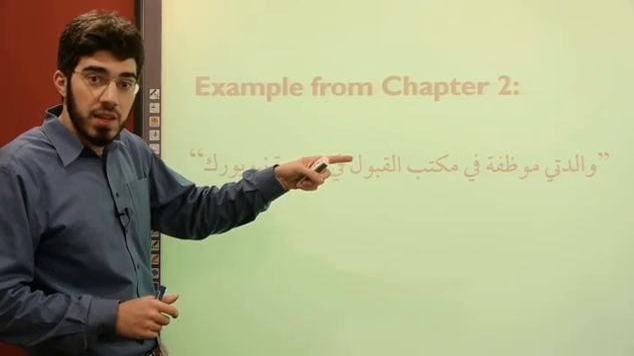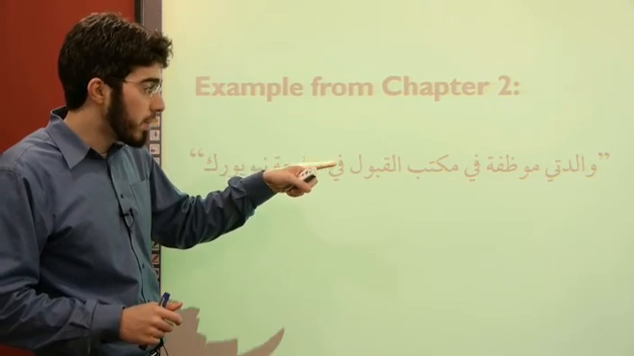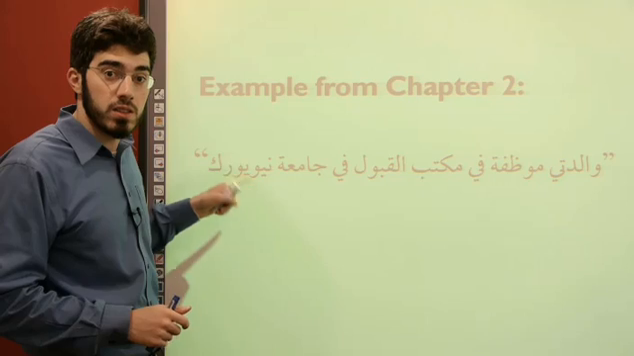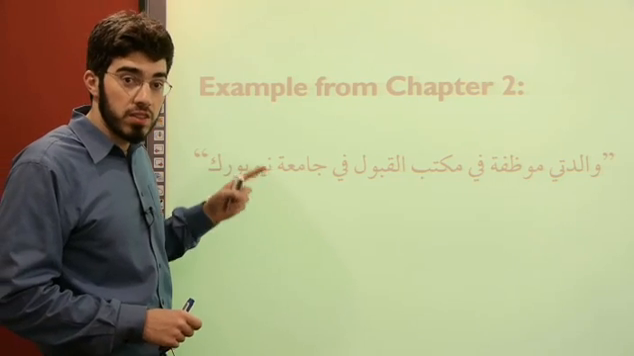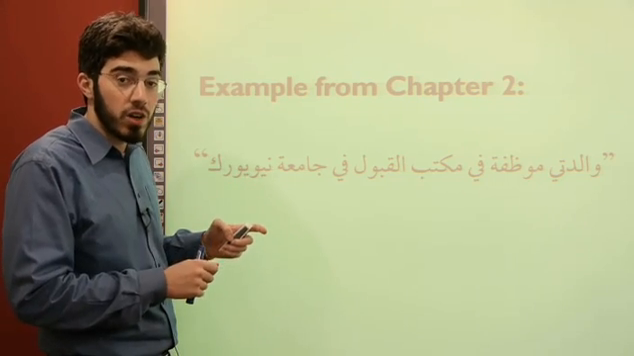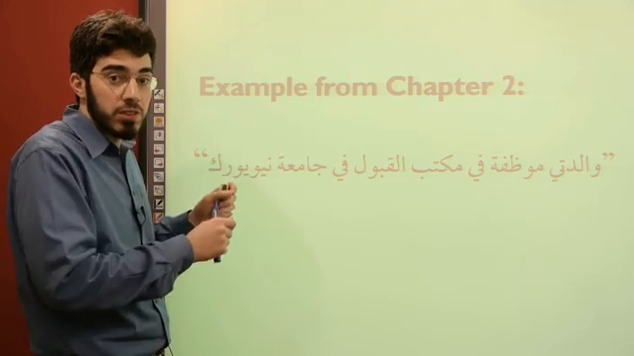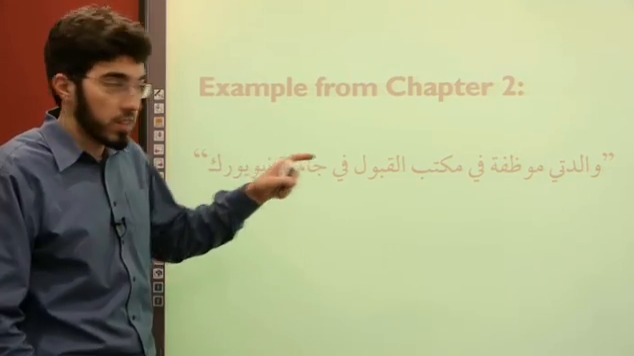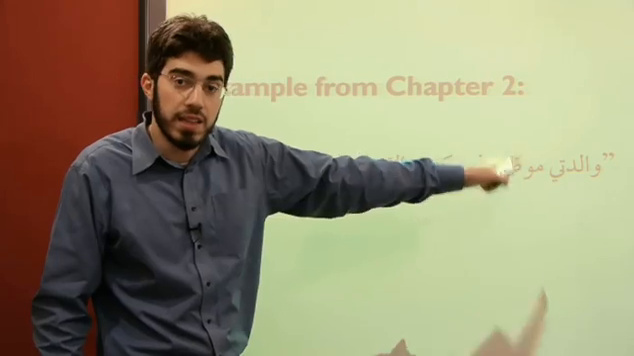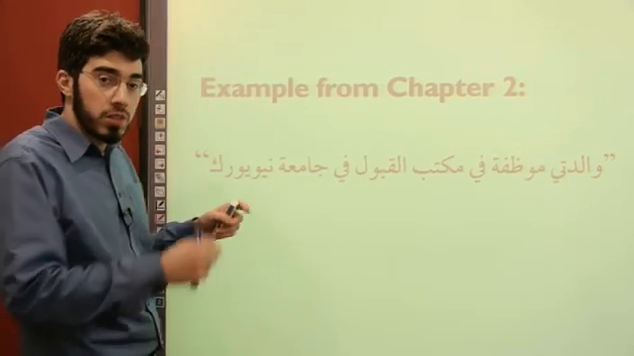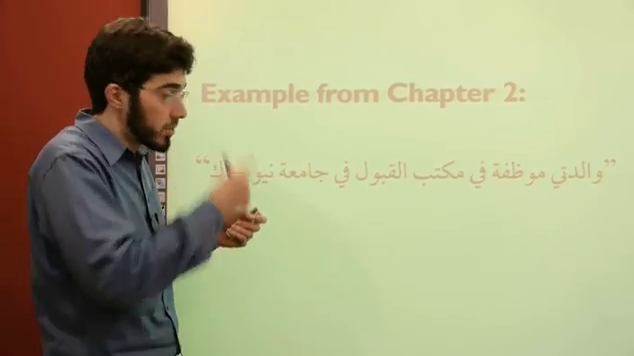Here Maha says, Walidati muwadhafa fi maktab al-qubul fi Jamiat New York. My mother is an employee in the admissions office of New York University. It's a great example of a Jumla Ismiya for the simple reason that it starts with an ism, the phrase walidati, my mother. Over the course of today, we hope to get more depth on this very simple sentence.